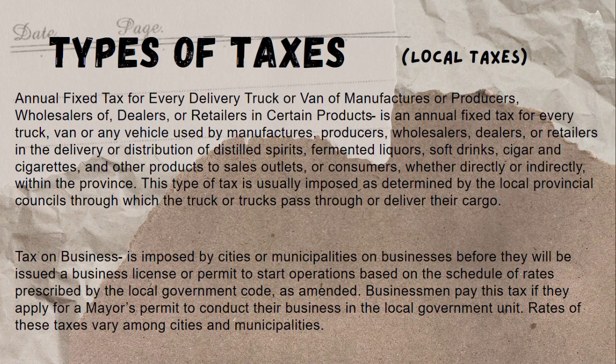Tax on business is imposed by cities or municipalities on businesses before they will be issued a business license or permit to start operations, based on the schedule of rates prescribed by the local government code as amended. Businessmen pay this tax if they apply for a mayor's permit to conduct their business in the local government unit. Rates of this tax vary among cities and municipalities.